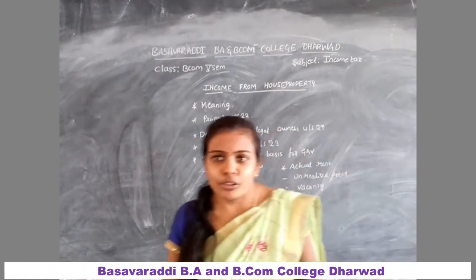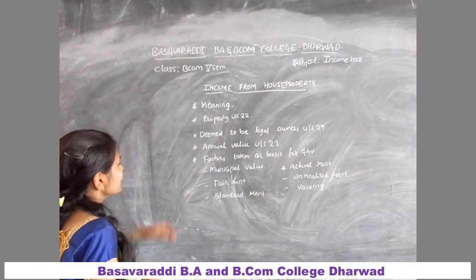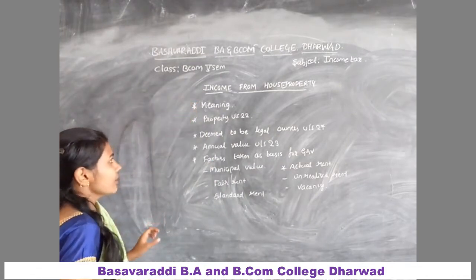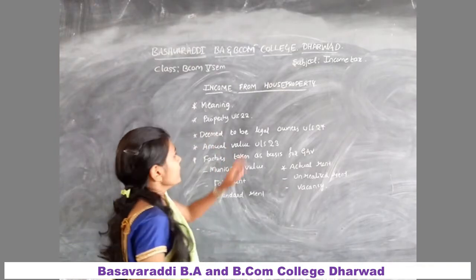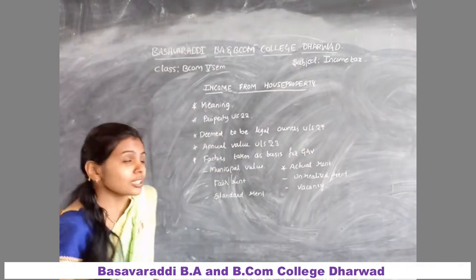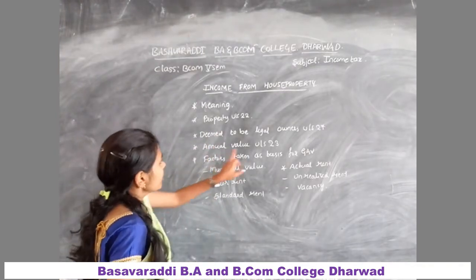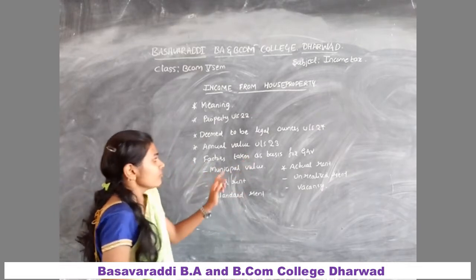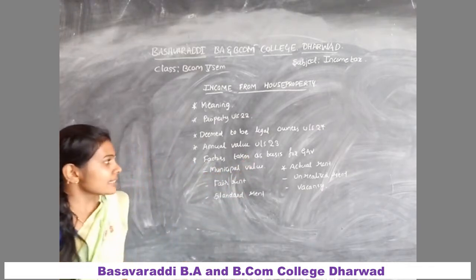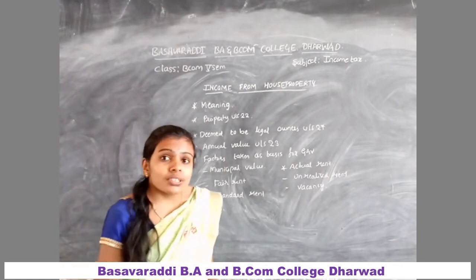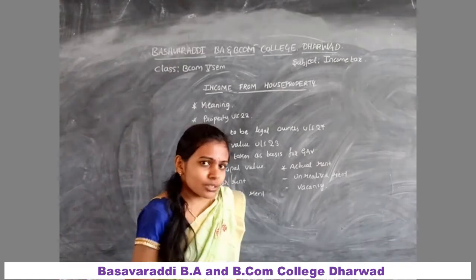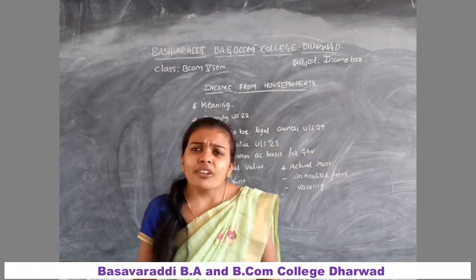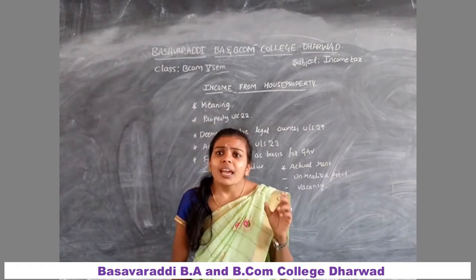Income from house property. Now we will study the meaning of income from house property. Property under section 22, deemed to be legal owner under section 27, annual value under section 23, and factors taken as a basis for the gross annual value. Today's class discusses the income from house property.